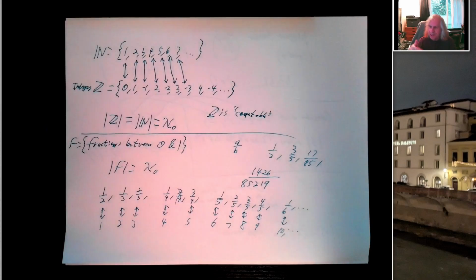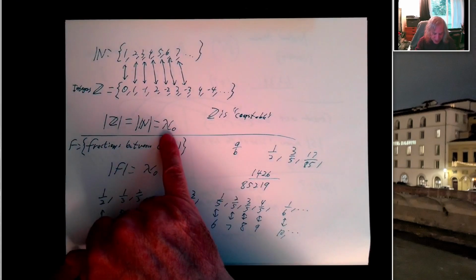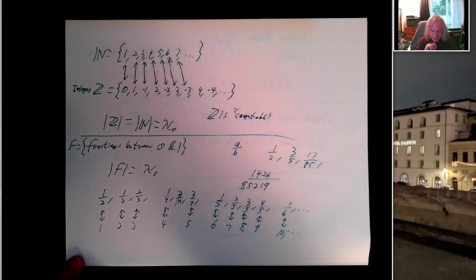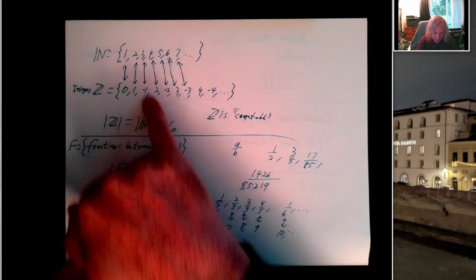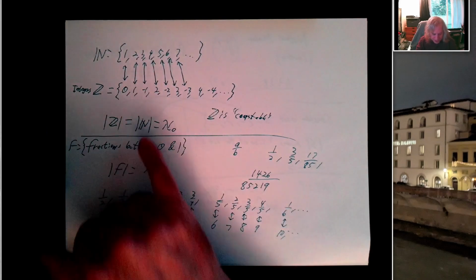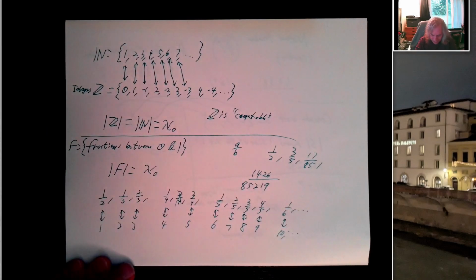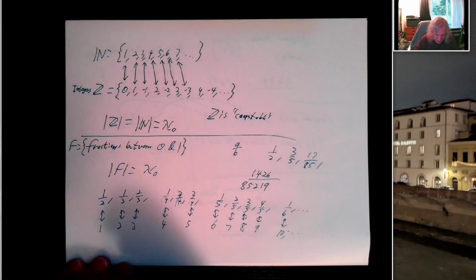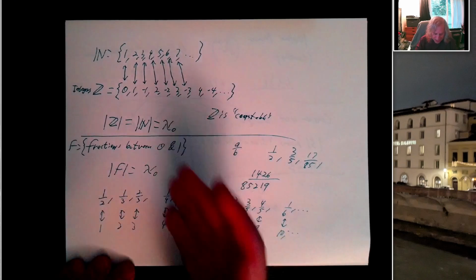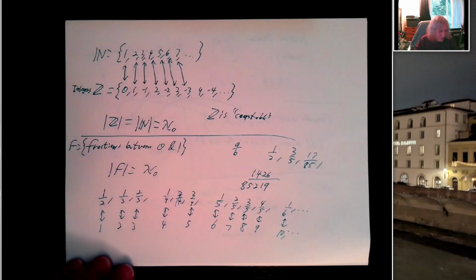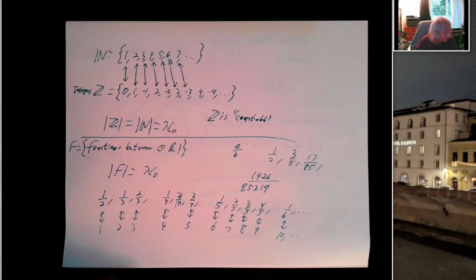Natural numbers, they are counting numbers. There's an infinite number of them. We have a symbol that says how big they are. But there's lots of other sets that seem like they should be bigger but are actually the same size, according to this definition, as the natural numbers. And anytime we can count things and say here's the first, second, third, fourth, fifth, and so on, we have something with that same size, which we call aleph naught. So when we go on to real numbers, this is where things start to get a little strange.